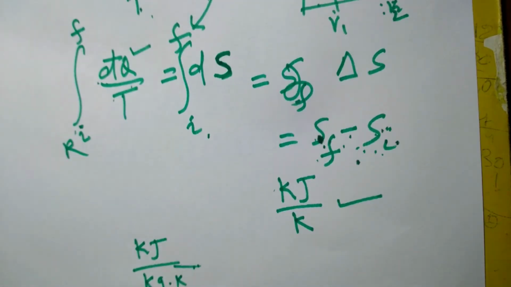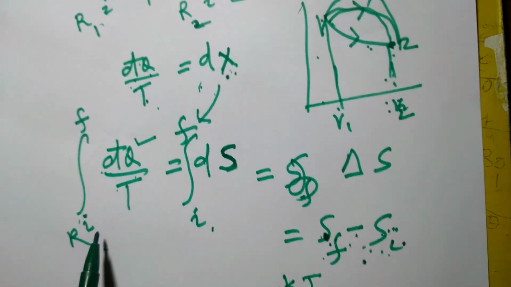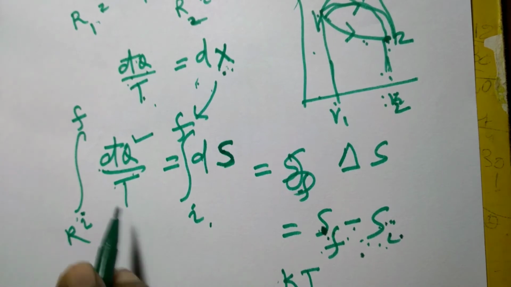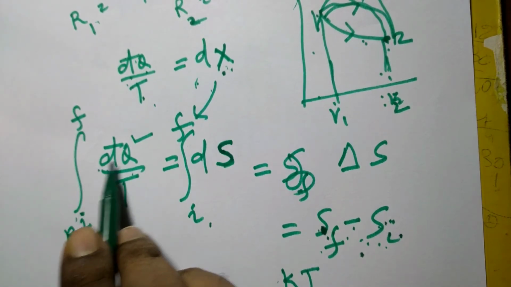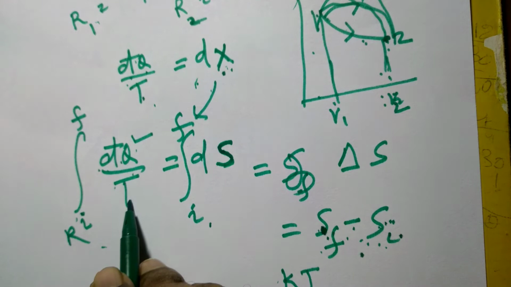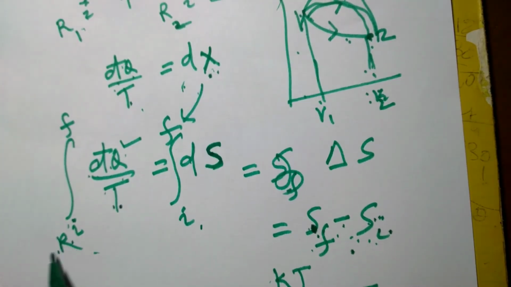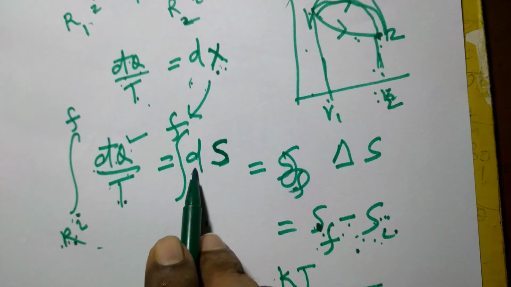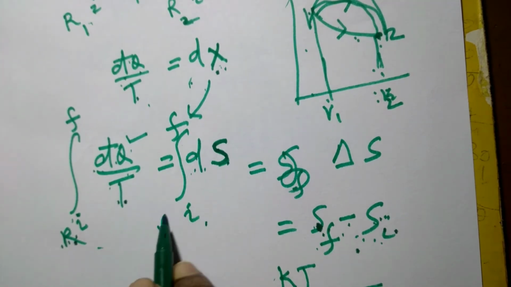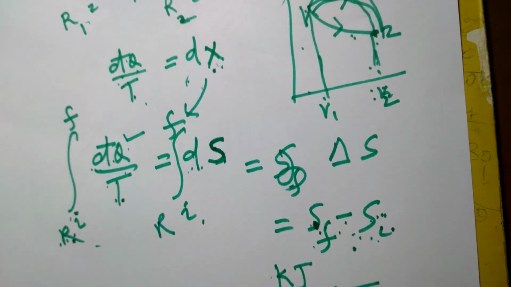One important point is that this property, the integral of dq by T, can only be calculated along a reversible path, and this definition of the property is valid only for a reversible path.